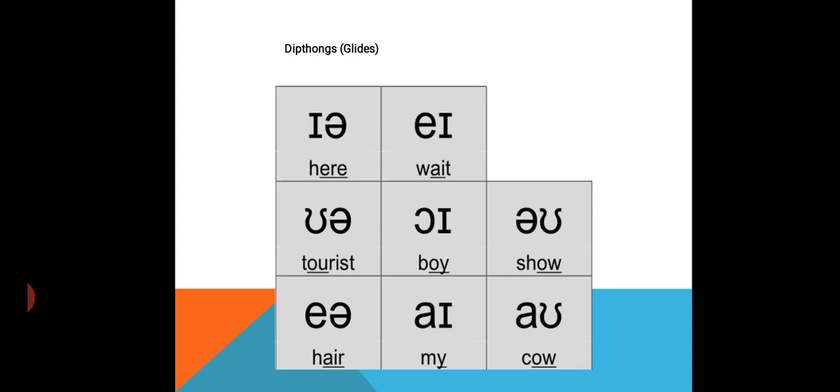And the last diphthong is au, as in the word cow, as in the word mouse, as in the word house, like this. In these words, this au is used. You go through this so that you may understand the exact or correct pronunciation of the words with the help of the IPA, that is International Phonetic Alphabet.